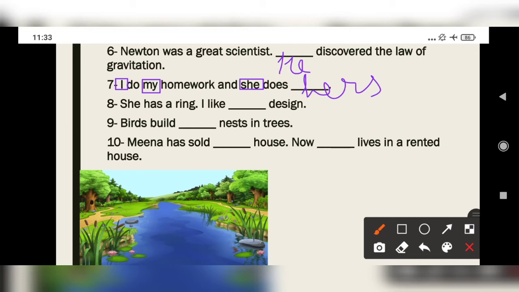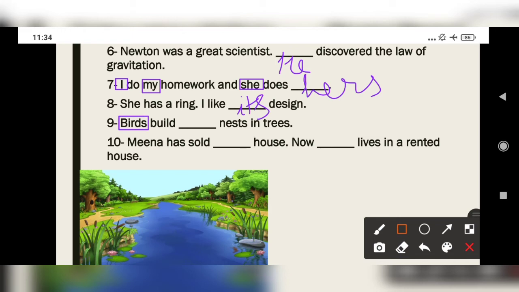Okay, she has a ring. I like its design. Okay, design of what? Ring. So ring is non-living. So the possessive case for non-living is its. Okay. Birds build their nest. Why there? Because birds is plural.